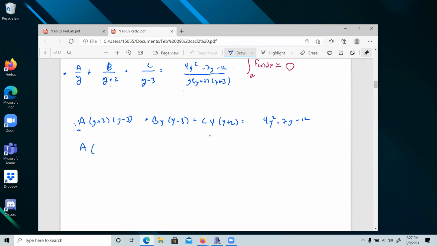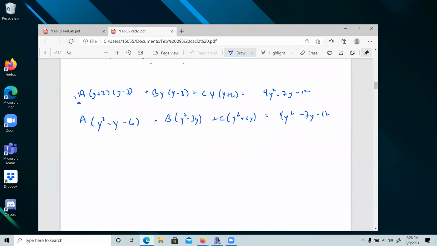We have A y squared. Oh, that's a minus. Minus Ay, because we have plus 2 minus 1 minus 6. Plus, I'm going to leave this alone for just a moment. We've got By squared minus 3By, plus Cy squared plus 2Cy, equals 4y squared minus 7y minus 12.